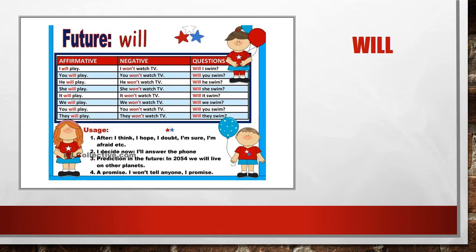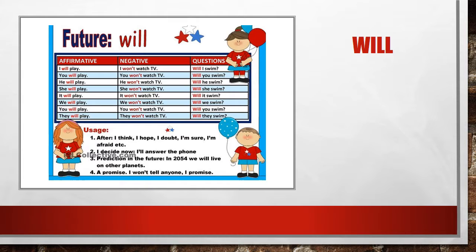Now let's study the second most common way to talk about future plans, and that is will. It's an even easier structure, because here you don't have to worry about be or is or am or anything like that. You just use will and the verb in its simplest form, with every pronoun. And look at the first column right there. I will play, you will play, he will play. Those are different ways to say yo jugaré, tú jugarás, él jugará, etc.